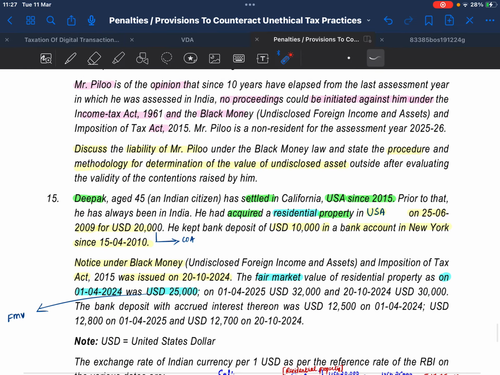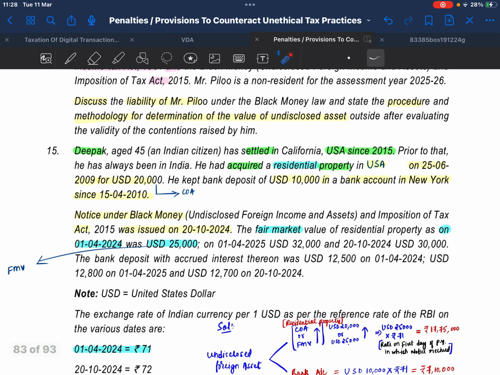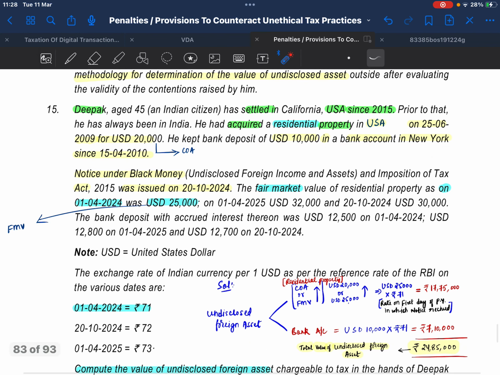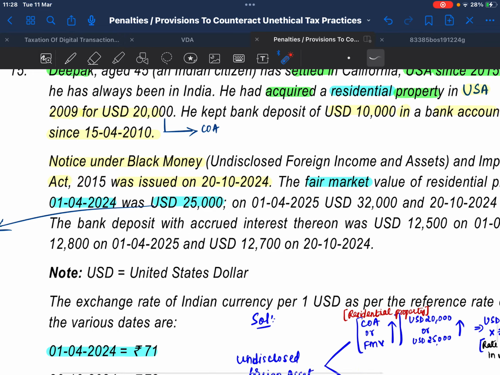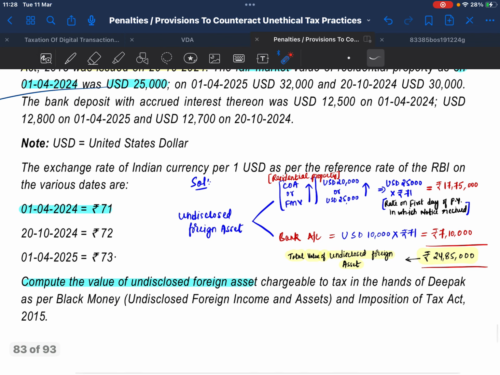Now coming to the last question. Deepak, who settled in California, USA since 2015, acquired a residential property in the USA on 25/6/2009 for USD 20,000. He kept a bank deposit of USD 10,000 in a bank account in New York since 15/4/2010. Notice under the Black Money Act was issued in 2024. The fair value on 1/4/2024 was USD 25,000. The exchange rate on 1/4/2024 is 71. Compute the value of undisclosed foreign asset.